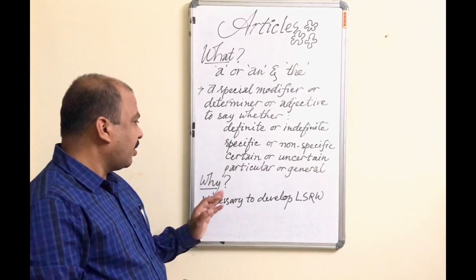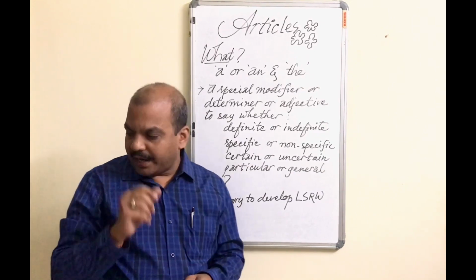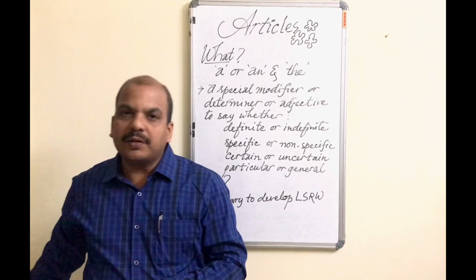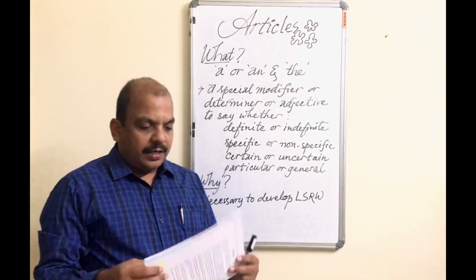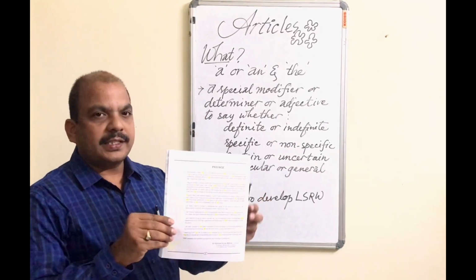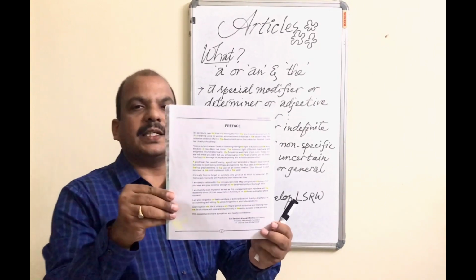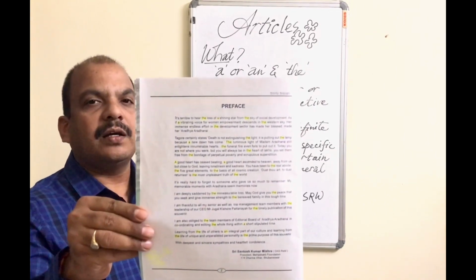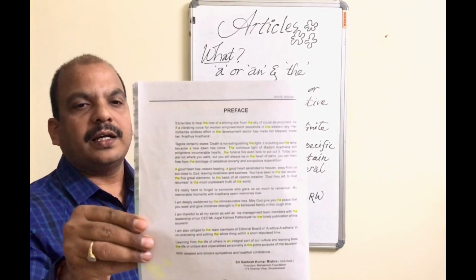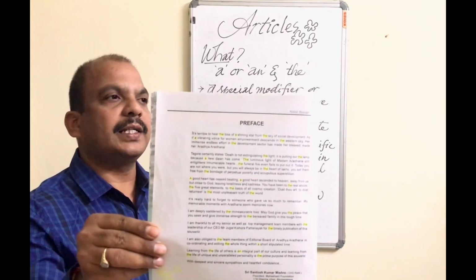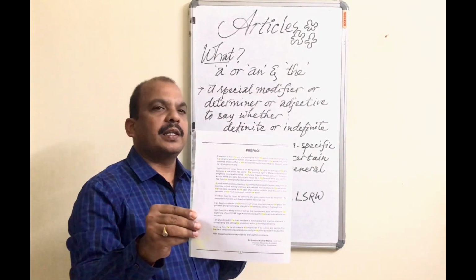I would like to show you a particular book, and I have selected a passage, and this passage I will also insert at the end of the discussion in the form of a summary.